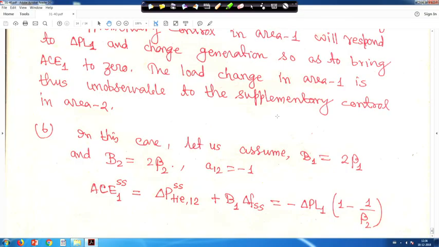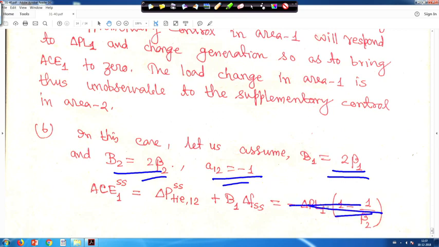Okay, next we will see that in the previous case B1 was equal to beta 1 and B2 was equal to beta 2, but in this case B1 is equal to 2 beta 1 and B2 is equal to 2 beta 2 and A12 is equal to minus 1. If you find out ACE1 SS, it is delta P tie 1-2 SS plus B1 delta f SS, but B1 is equal to 2 beta 1, right.